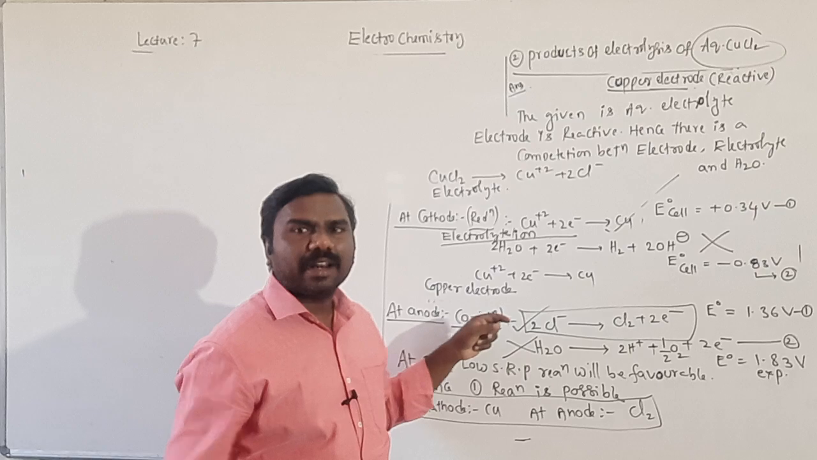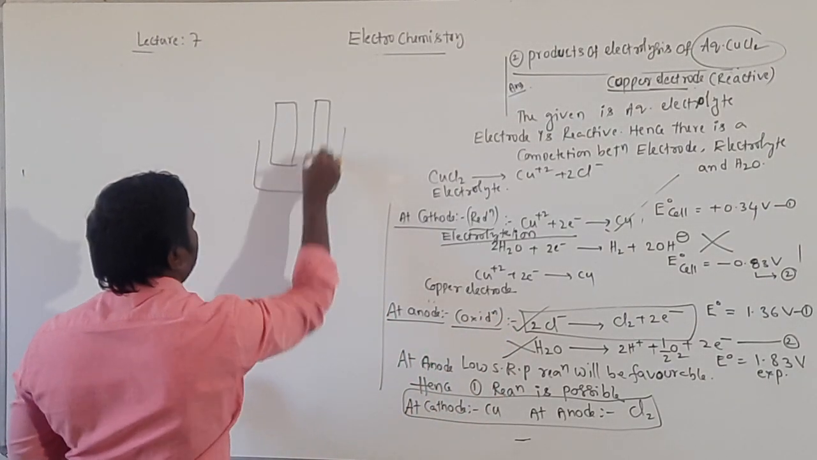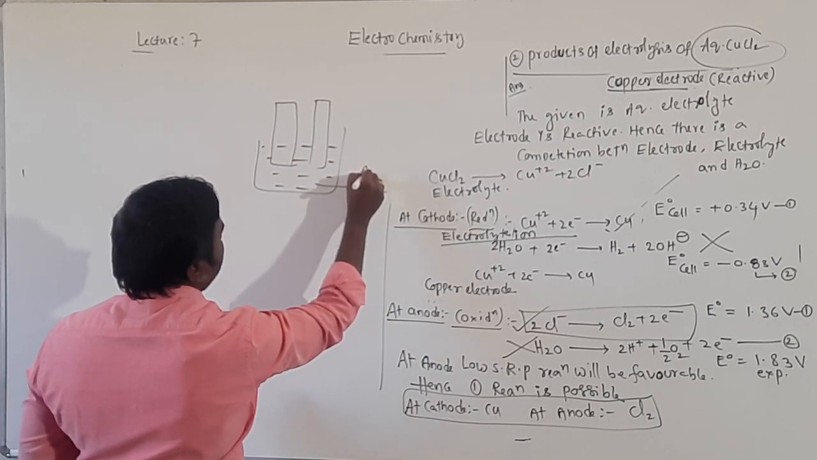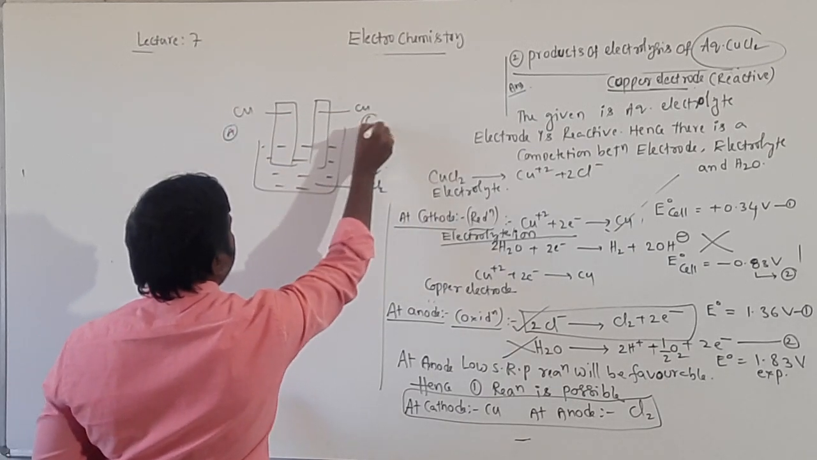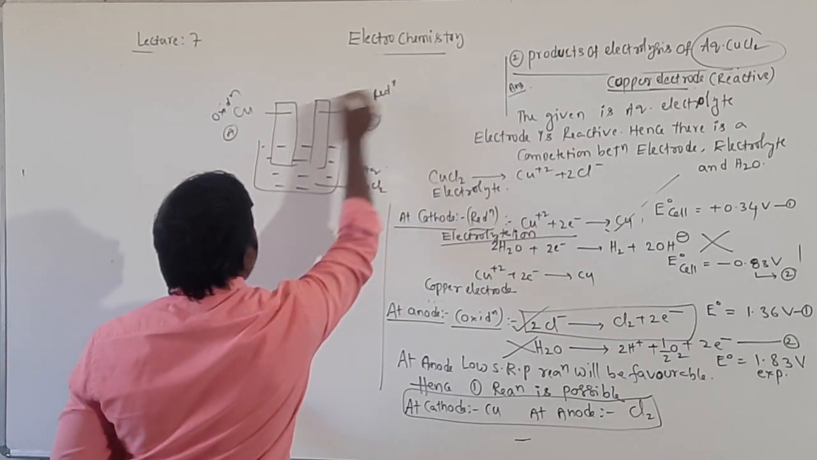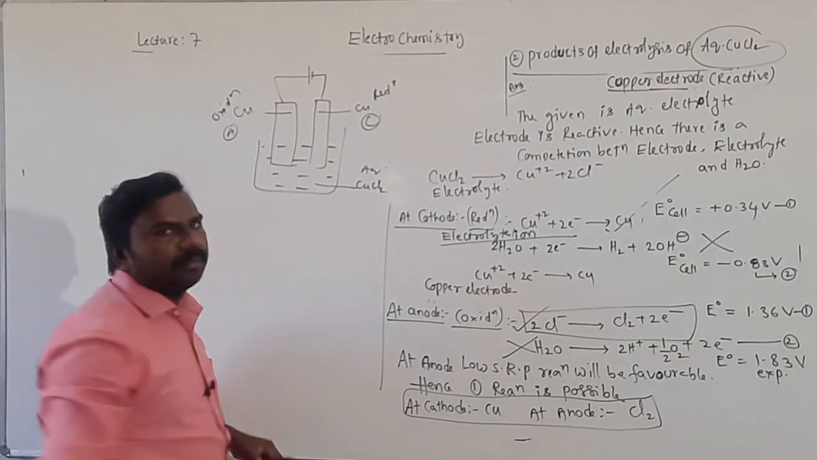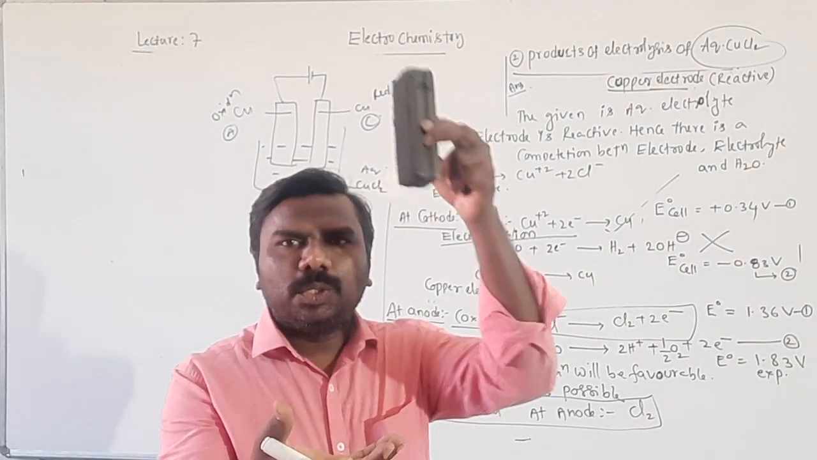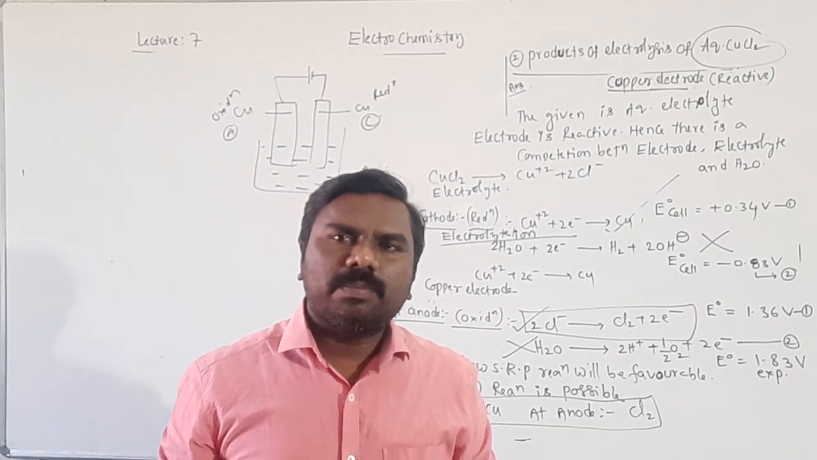Another one is the copper rod. It is also a copper rod. This is aqueous copper chloride, with copper as anode and cathode. This undergoes oxidation, this undergoes reduction, when you pass electricity by a battery. Getting it? They have taken aqueous copper chloride, with 2 copper rods dipped. These copper rods are connected by wire.